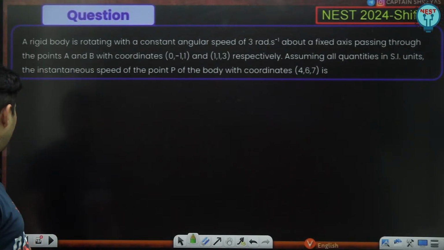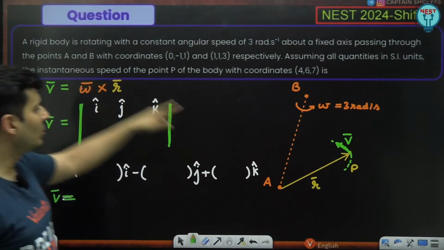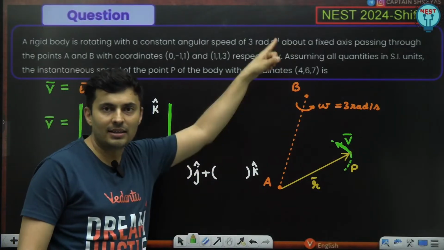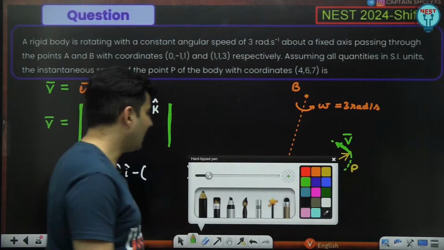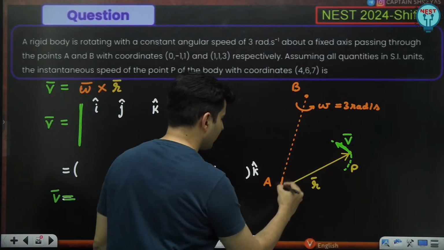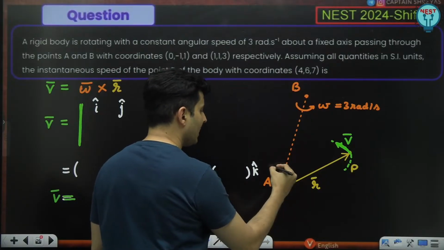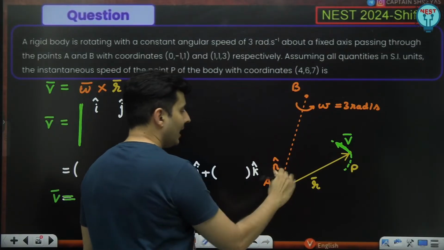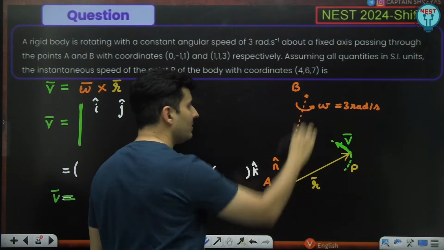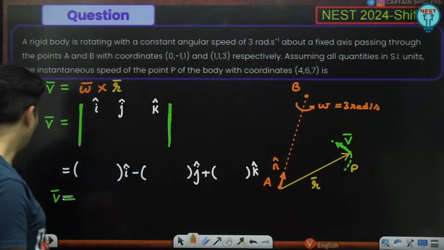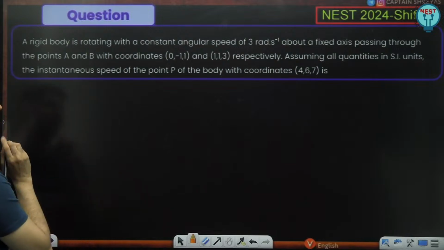I have an idea over here. Because I know the points A and B, I can find the vector AB, and from that I can find the unit vector over here. Let's say I call it n hat. And that n hat with the magnitude gives me the omega vector. Okay, interesting. So how do I find n hat?